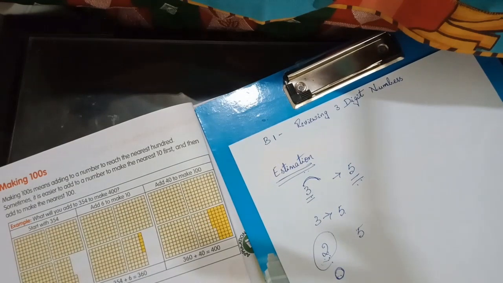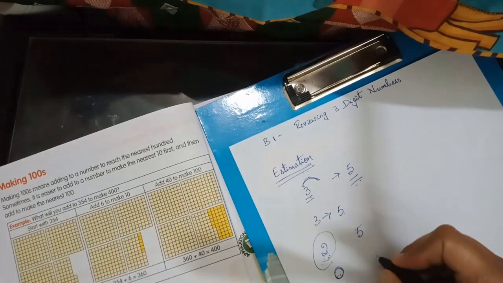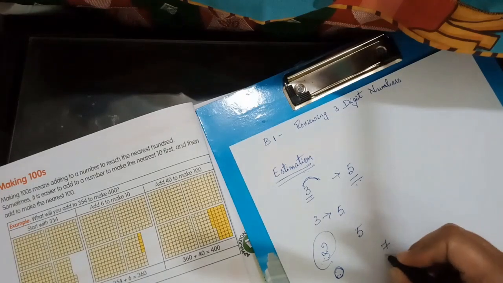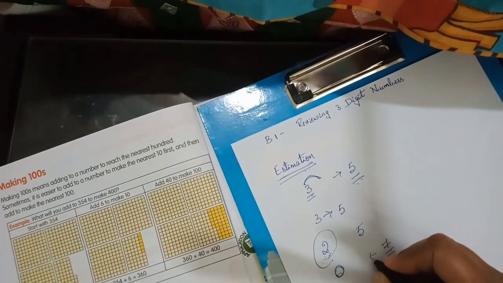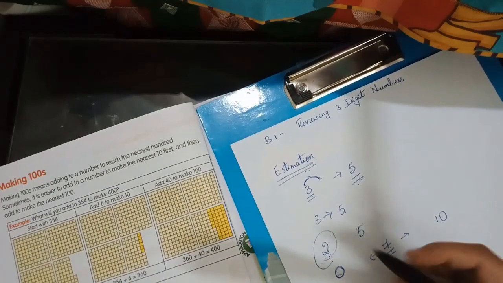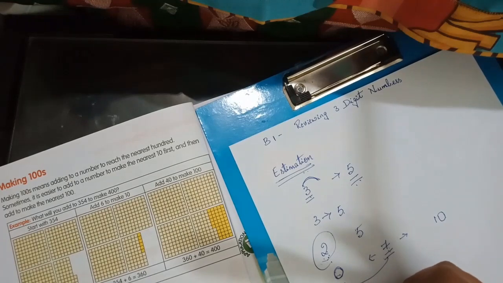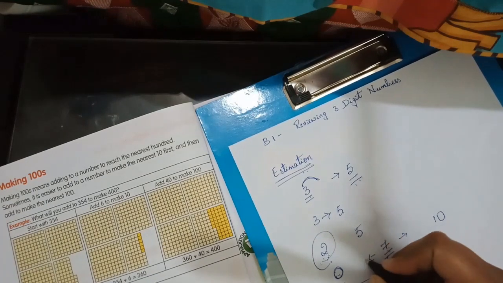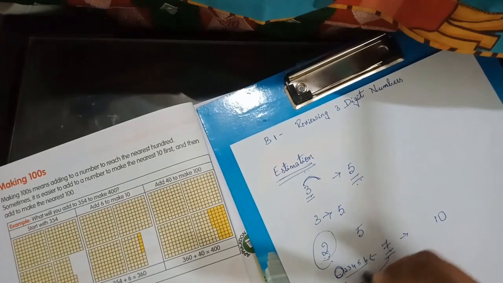When I ask you to round off to the nearest tens, for example, round off 7 to the nearest tens, is 7 close to 0 or close to 10? Let us see. 7 is 6 steps away from 0. Look here: 6, 5, 4, 3, 2, 1. So 6 steps away from 0.